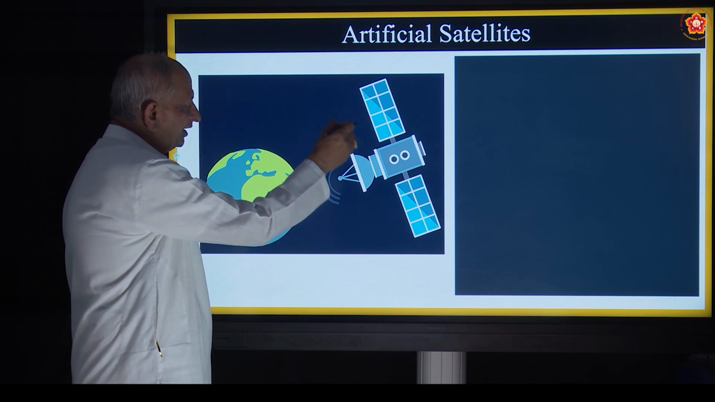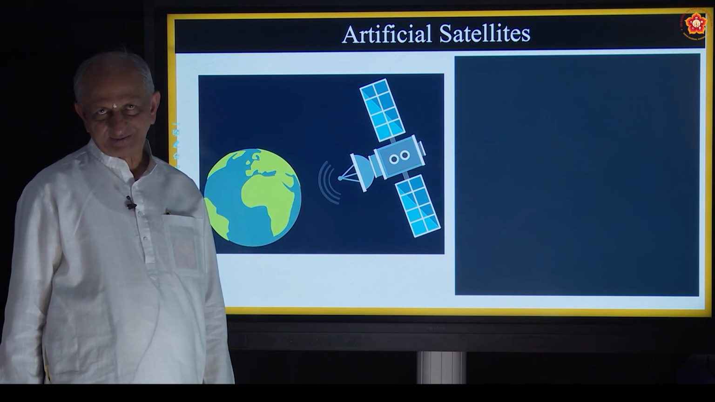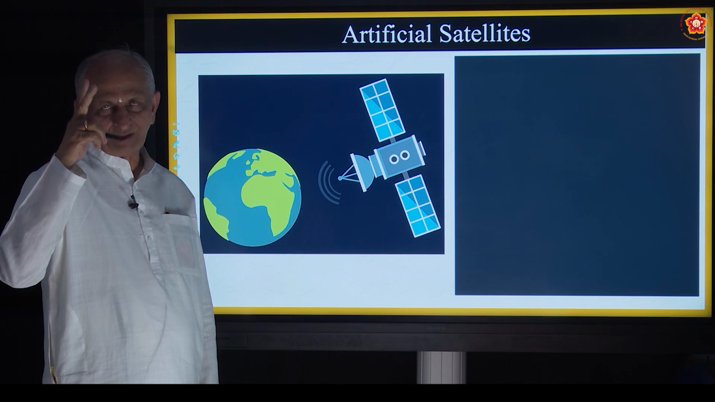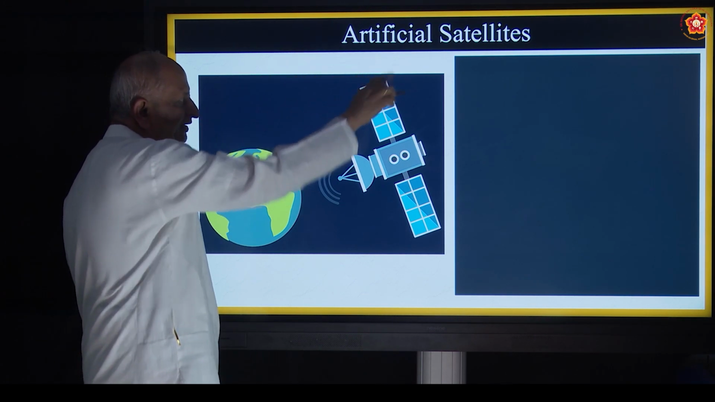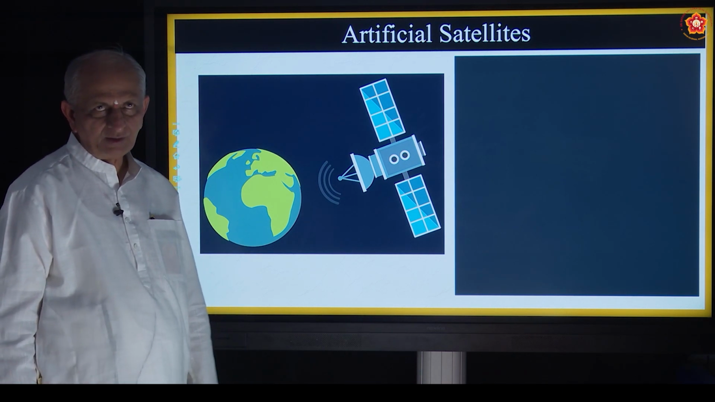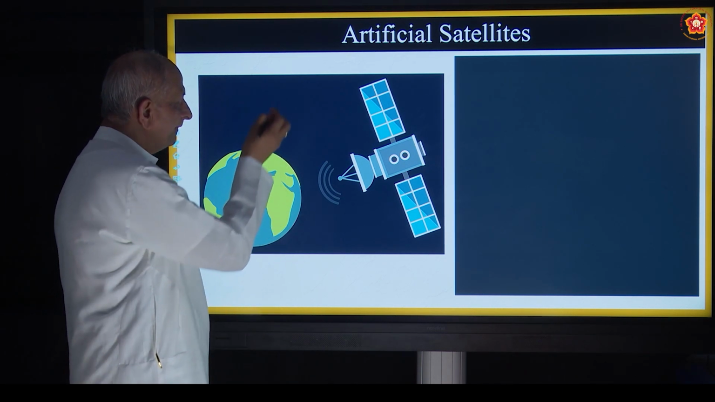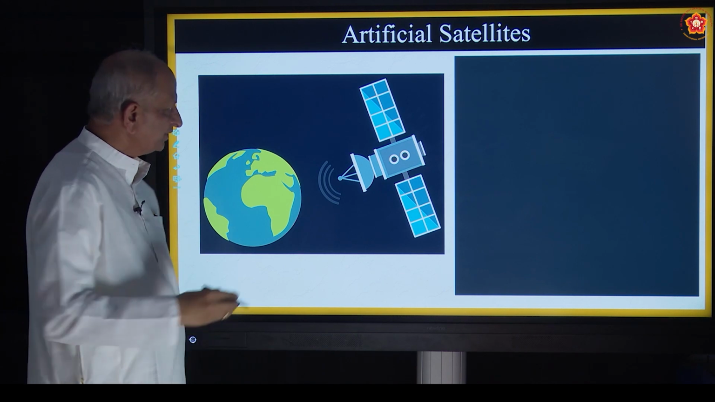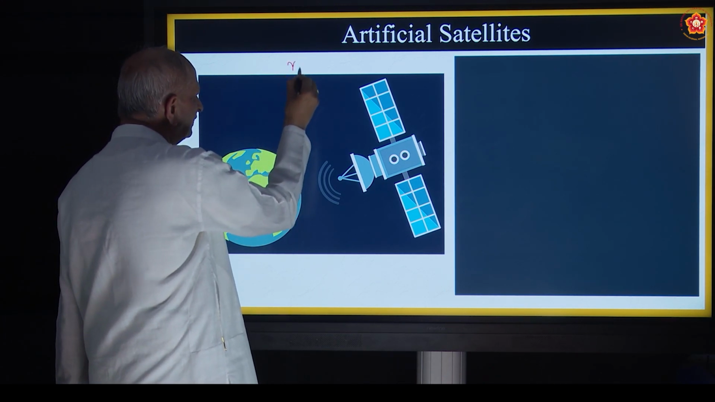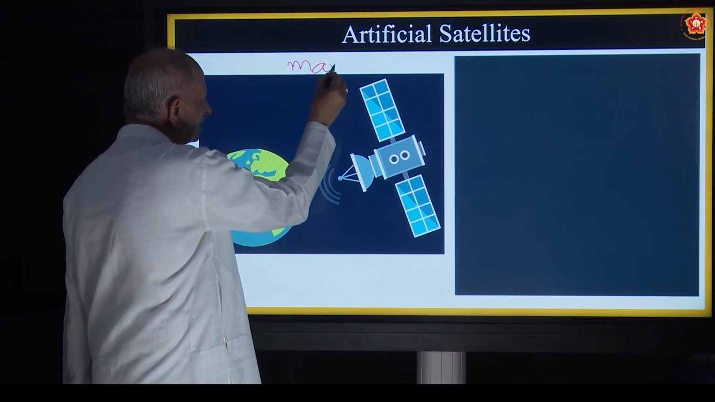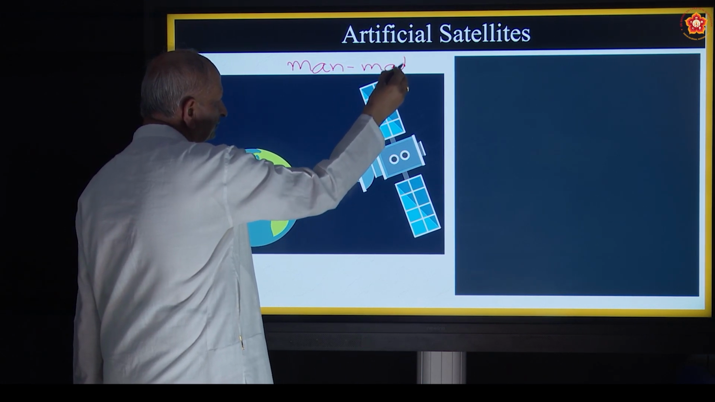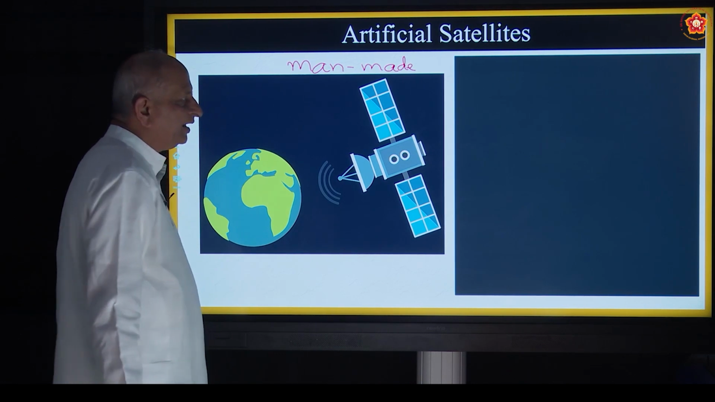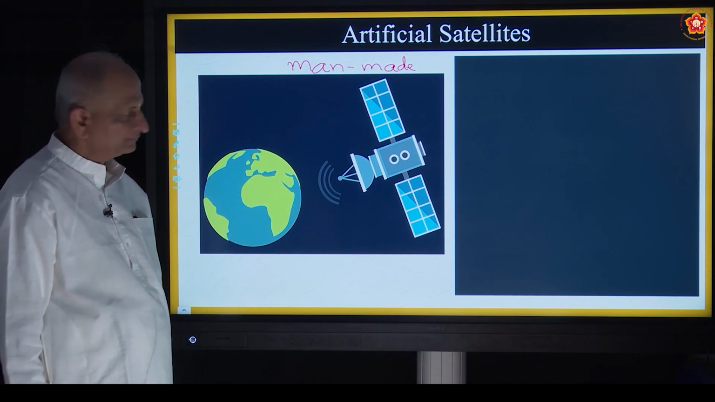And this is about artificial satellites. There are two types of satellites. One is natural, like the moon. Another is called an artificial satellite. Artificial means what? Man-made. The satellites made by man are called artificial satellites, which are prepared in the lab.